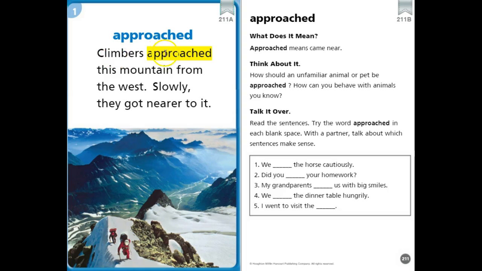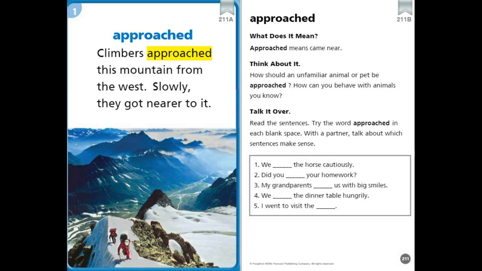Approached. Climbers approached this mountain from the west. Slowly, they got nearer to it. Approached means to come near. How should an unfamiliar animal or pet be approached? How can you behave with animals that you know?